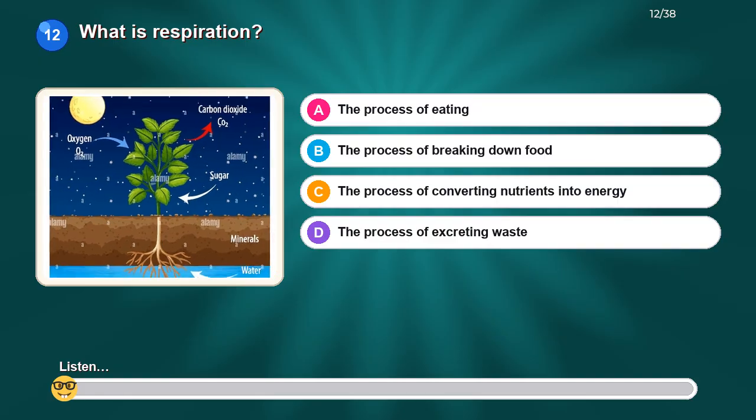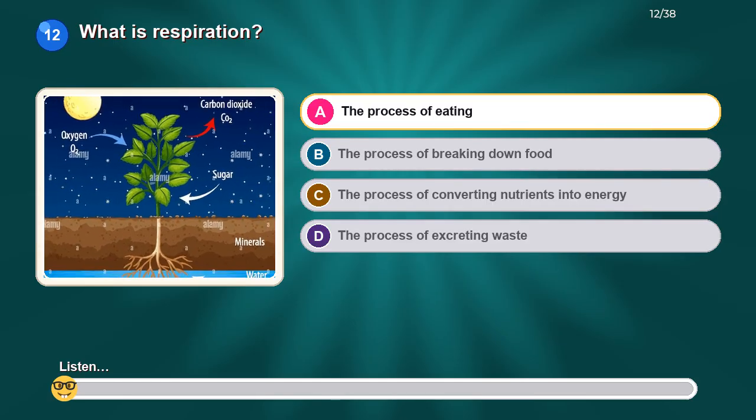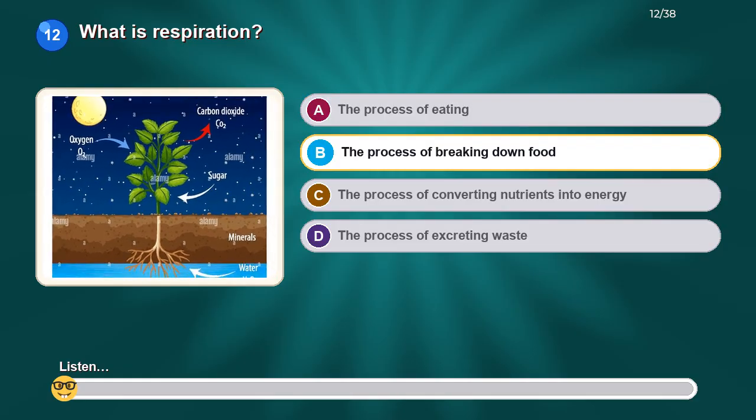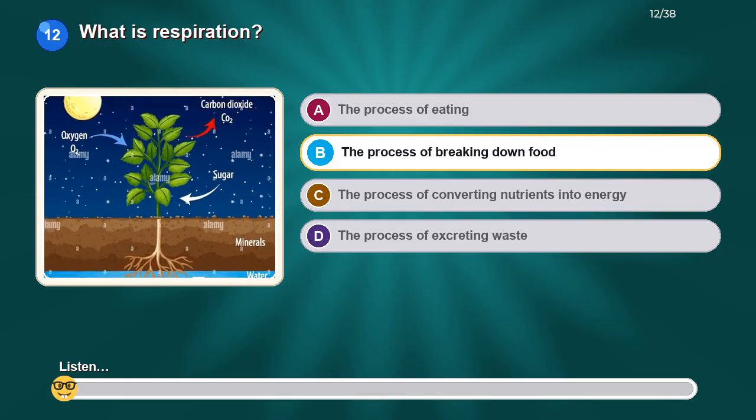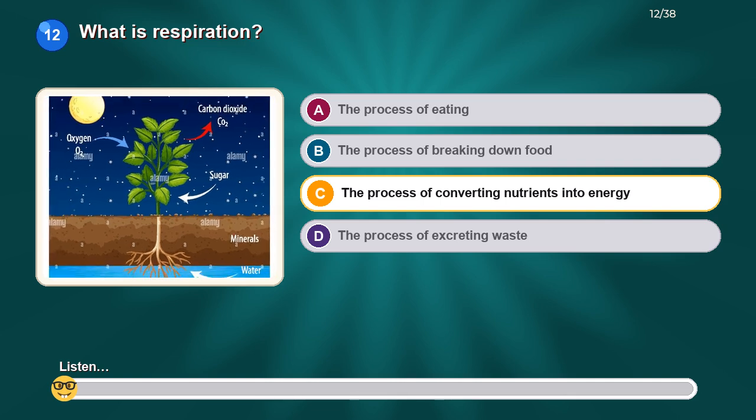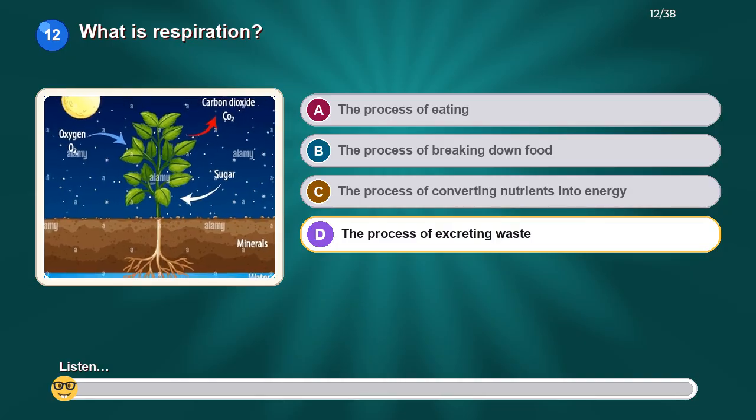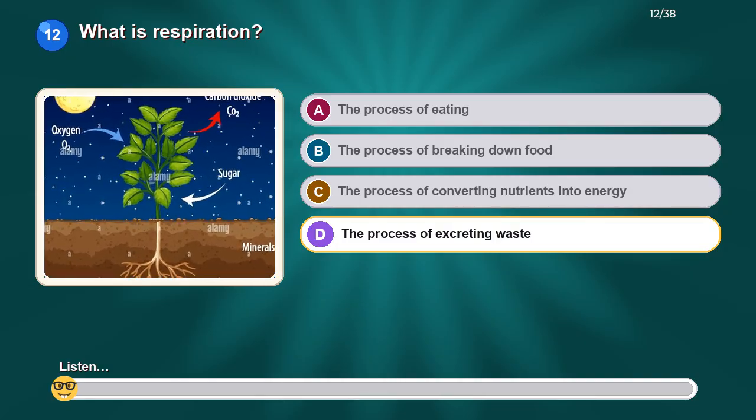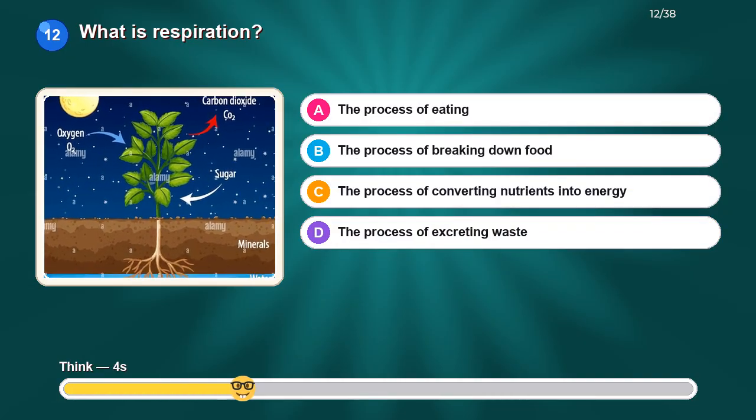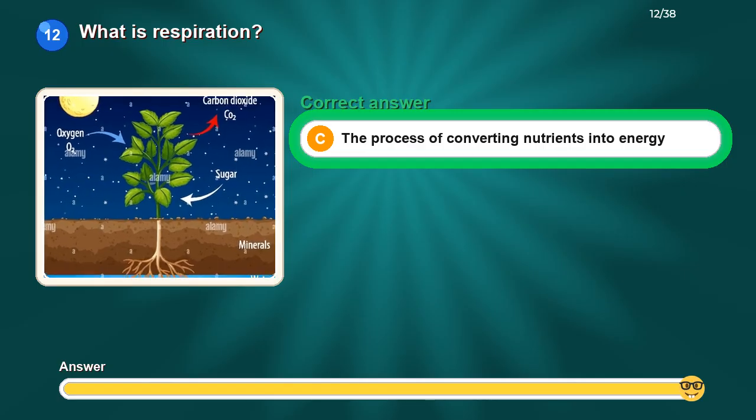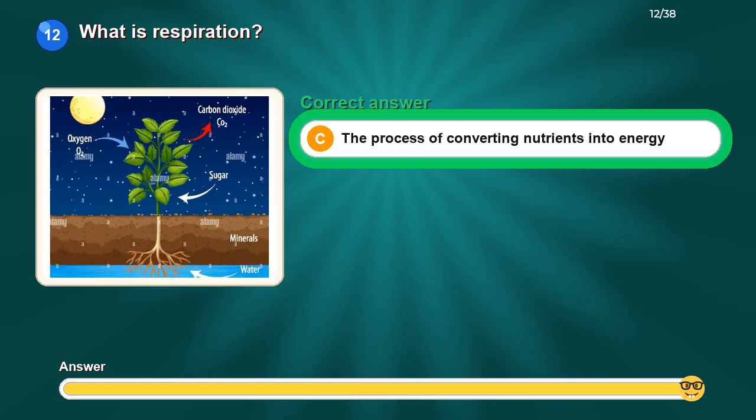What is respiration? Option A. The process of eating. Option B. The process of breaking down food. Option C. The process of converting nutrients into energy. Option D. The process of excreting waste. The correct answer is the process of converting nutrients into energy.